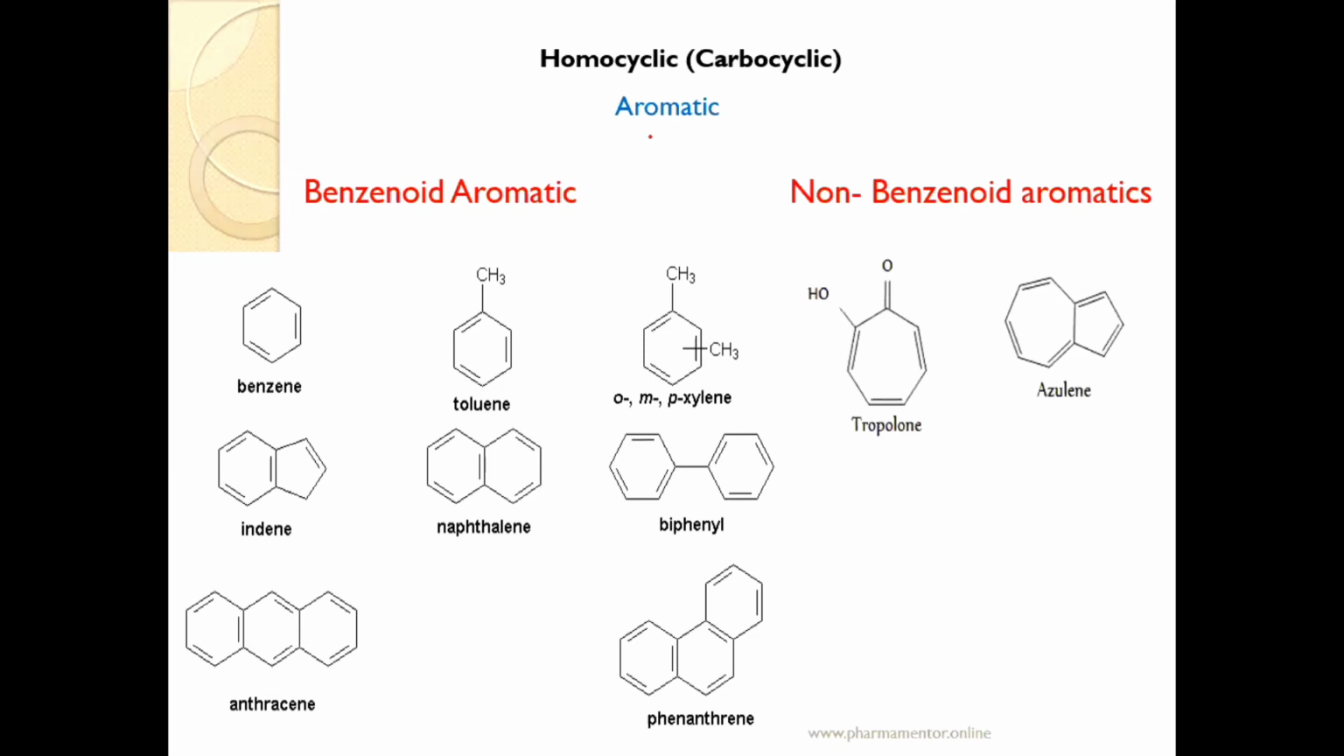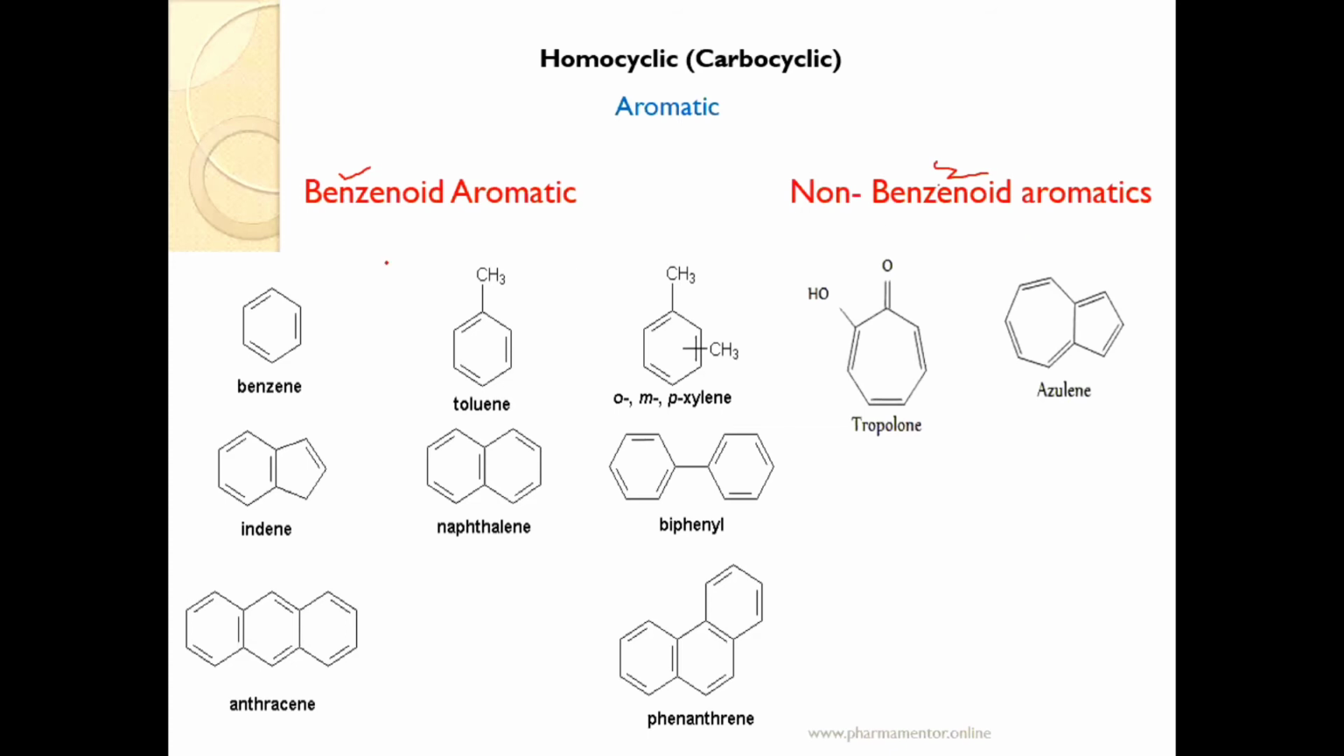Now what is the meaning of benzenoid? Benzenoids are those compounds which consist of one or more benzene rings in their structure. Those compounds are called benzenoid compounds. And what is the meaning of non-benzenoid? Non-benzenoid, when in the compound there is absence of what? Benzene ring in its structure. So those compounds are called non-benzenoid compounds. So homocyclic aromatic compounds are classified into benzenoid aromatics and non-benzenoid aromatics.